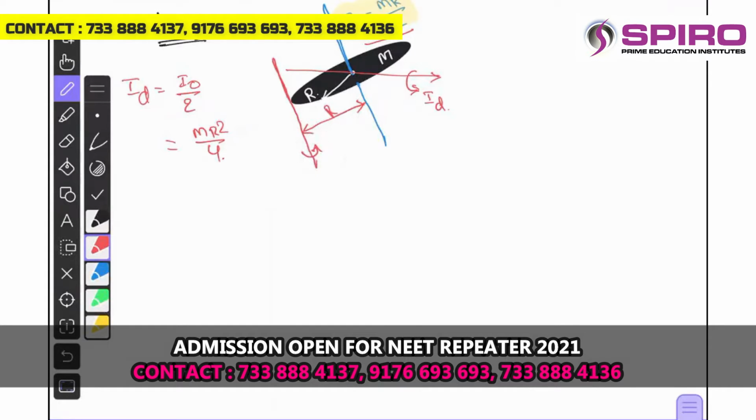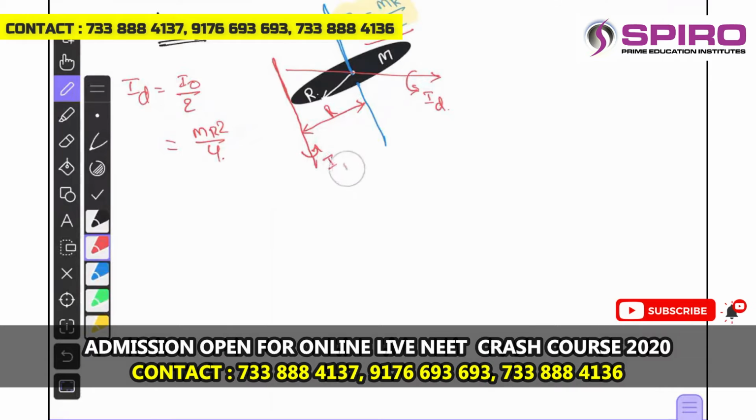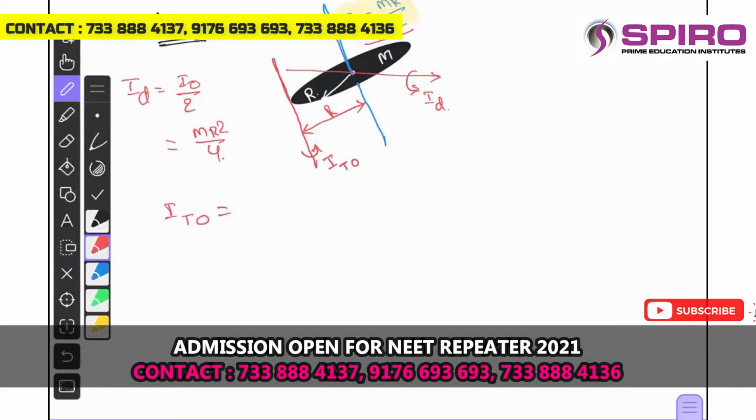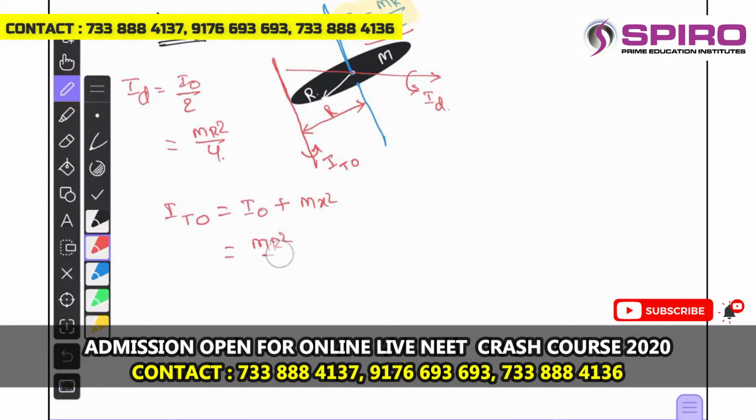Let me say this moment of inertia is I tangential parallel to self axis. So I tangential parallel to self axis is equal to I naught plus mx square. Substitute the values. I naught value is mr square by 2 plus m into x, x is r, square. So this becomes 3 by 2 mr square.